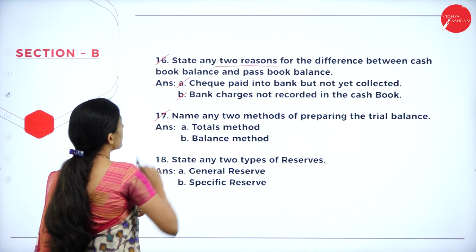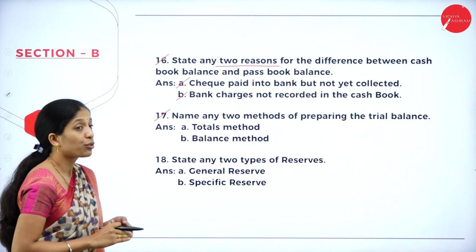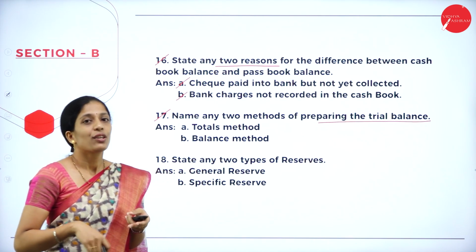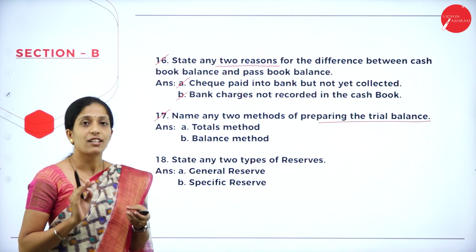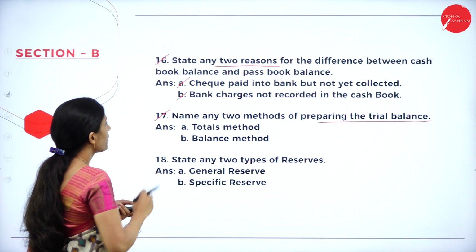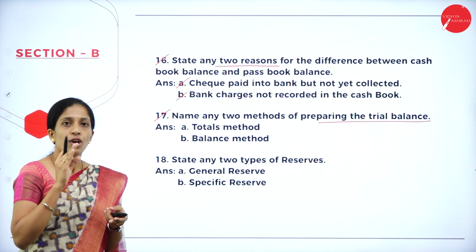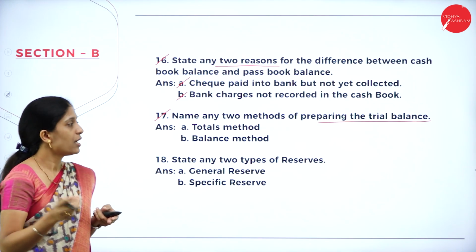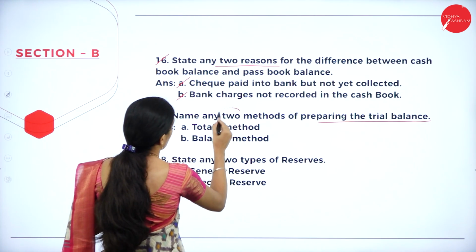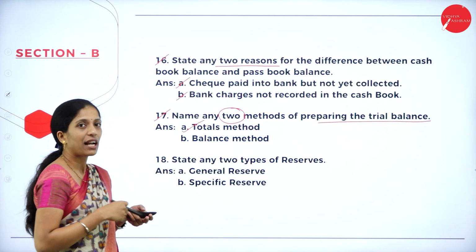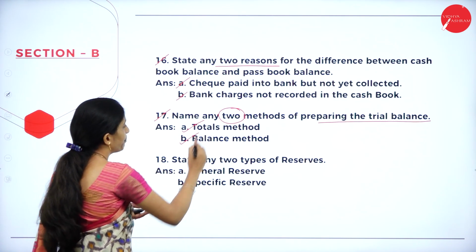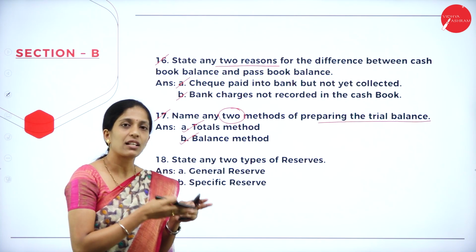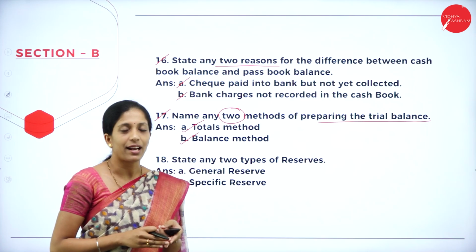Okay. Next, 17th question. Name any two methods of preparing the trial balance. So you can write any of the two methods to prepare the trial balance. There are actually three methods: total method, balance method, total cum balance method. Here they have just asked two methods, so you can write totals method and balance method. It's not that you can write three also, but whatever they have asked, just write that much.